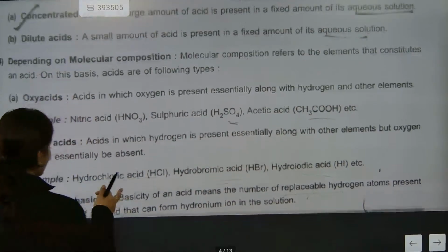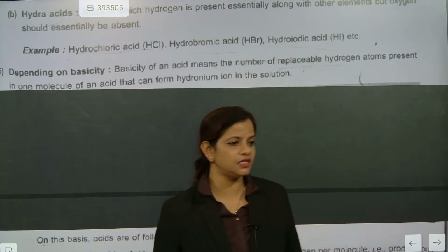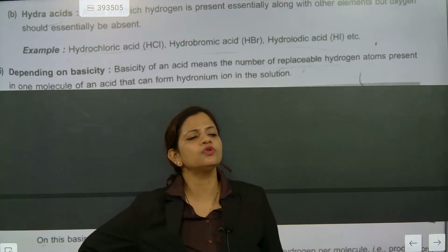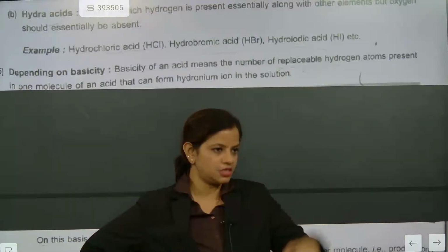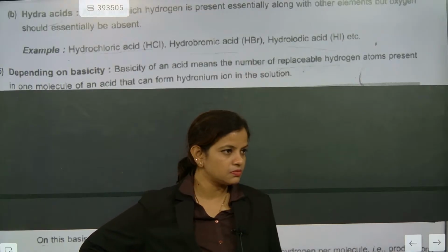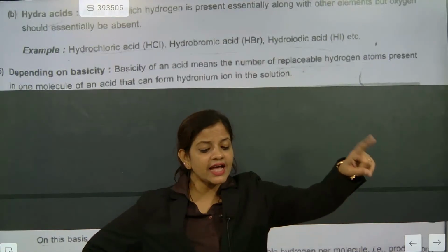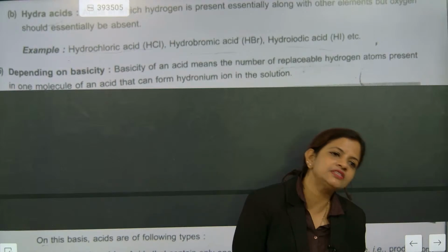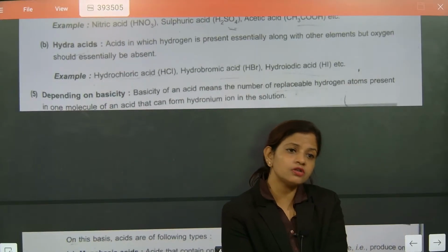Understood? Now we will go for depending on basicity. What is the meaning of basicity? I am there, you are there. I am giving you hydrogen. In return, you are giving me hydroxide, hydroxy. Hydrogen and hydroxy joining together will make water, H2O. This is considered basicity. The meaning of basicity is that the given hydrogen and hydroxy will join.